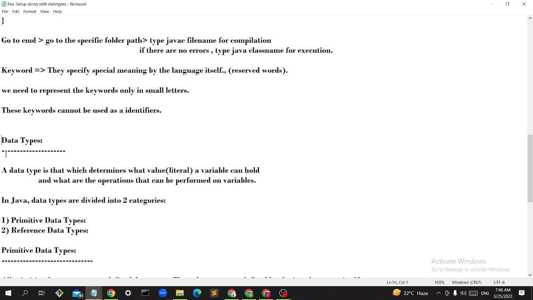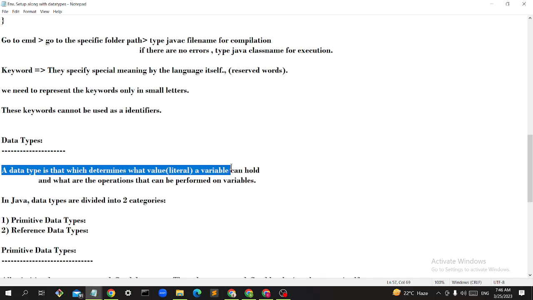Okay. So data type. What is a data type? A data type is that which determines what value a variable can hold. What value? Usually we call it a literal in Java. So what the variable can hold and what are the operations that we can perform on the variables.